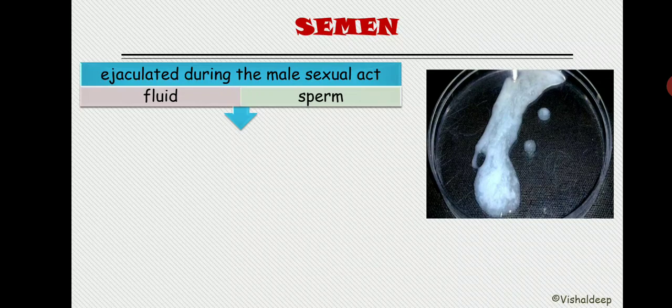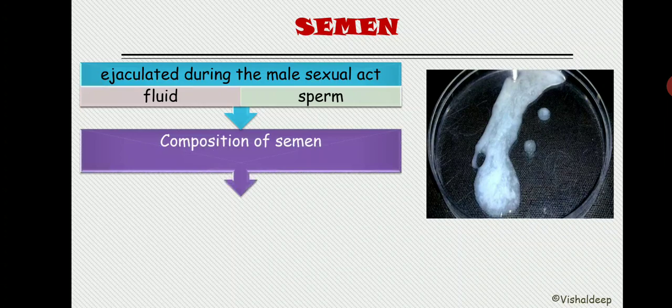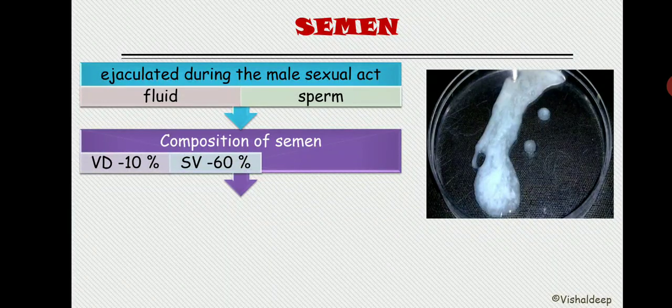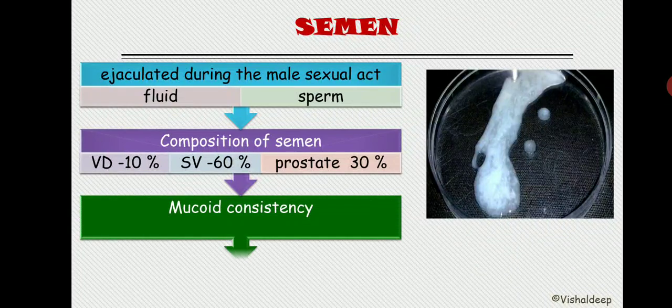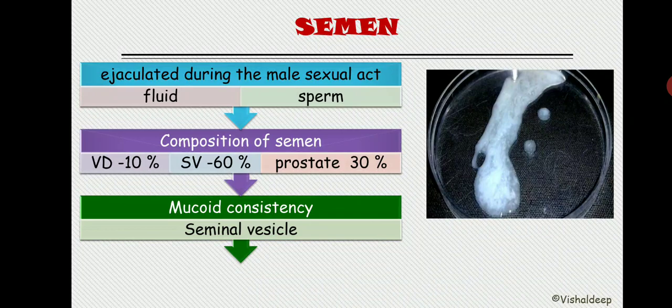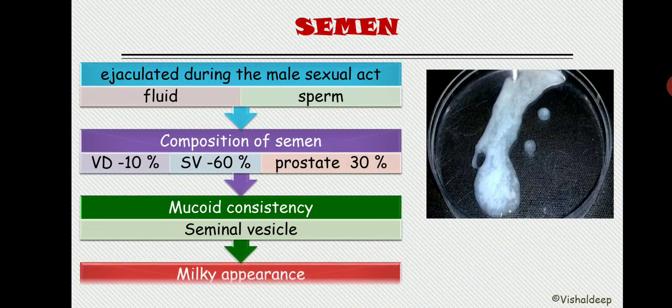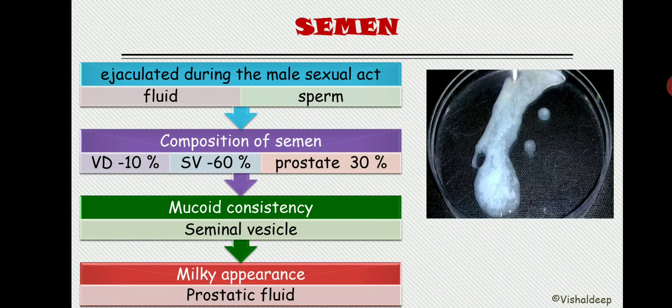As far as the composition of the fluid of semen is concerned, the vas deferens gives 10% of the fluid, the seminal vesicle gives 60%, and the prostate gives 30%. So you can see that the bulk of semen is basically seminal vesicle fluid. And the mucoid consistency of semen is due to the seminal vesicle. The milky appearance of semen is due to the prostatic fluid.